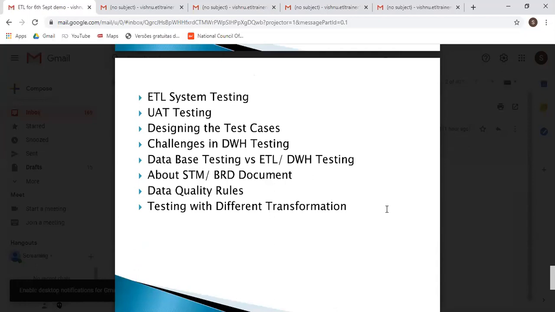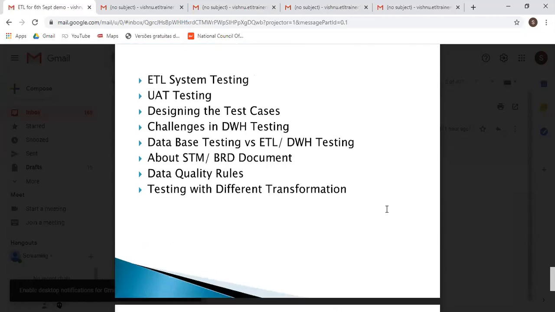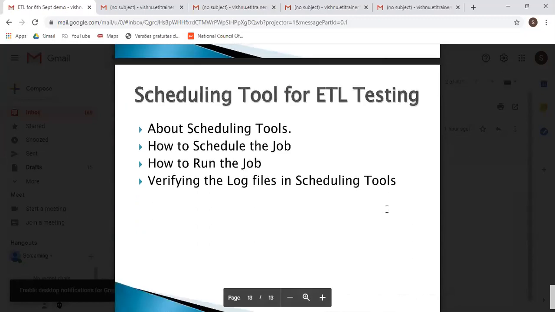testing, about the STM document, or in the same manner it is also called the BRD document. Then the data quality rules and testing with the different transformations. And at the very last, scheduling tool for the ETL testing, meaning about the scheduling tools, how to schedule the job, how to run the job, verifying the log files in the scheduling tools.